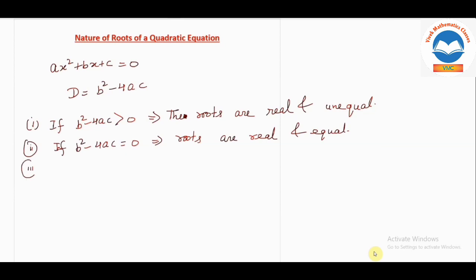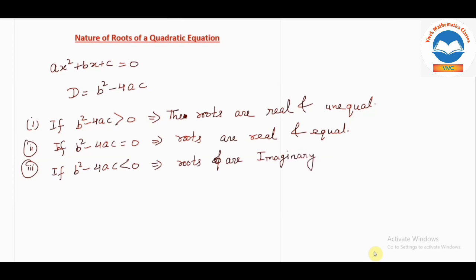Third thing, if b square minus 4ac is less than 0, then what will happen? Roots are imaginary or complex. Imaginary means what?